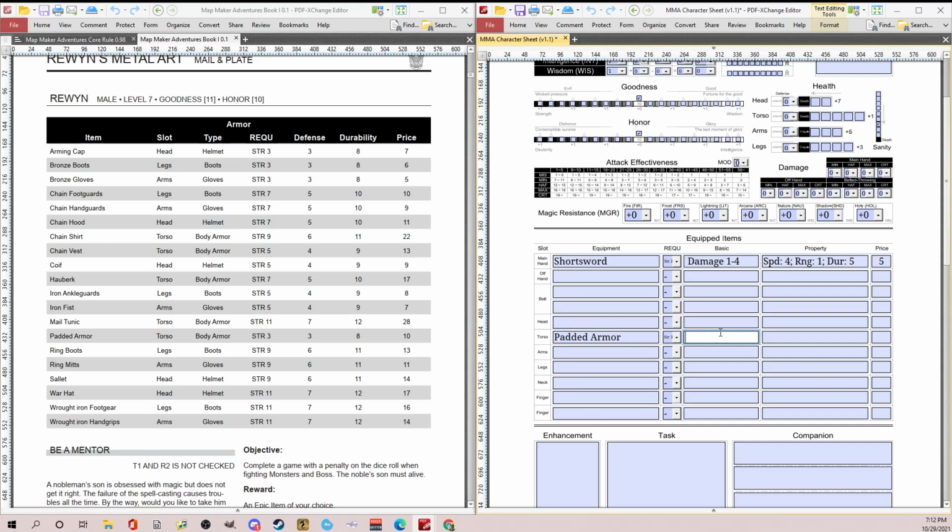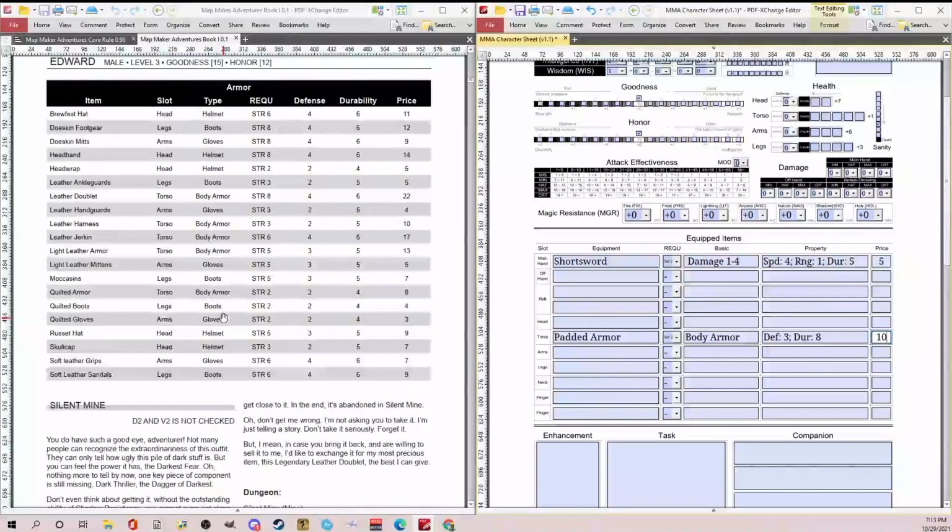What else do I need to say about padded armor? I could put type body armor, and then over here defense 3, durability 8, price 10. So that's 15.